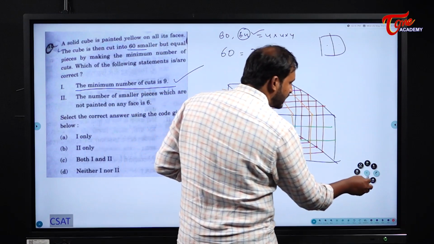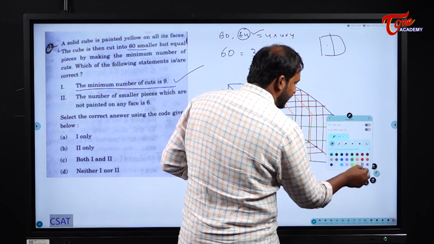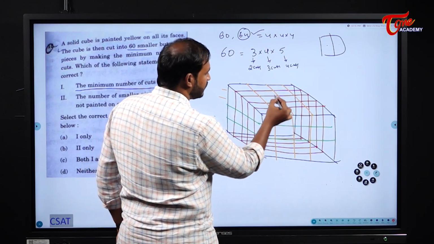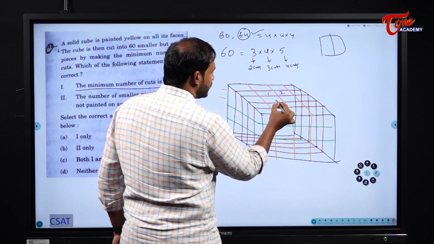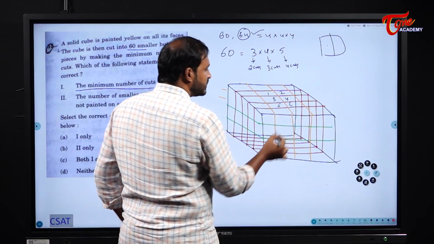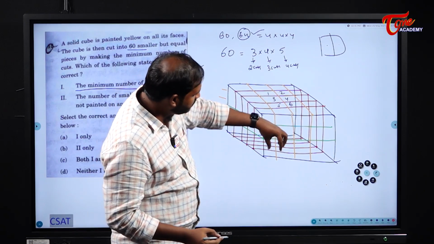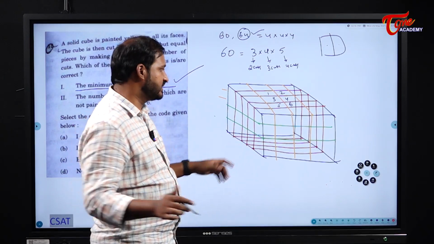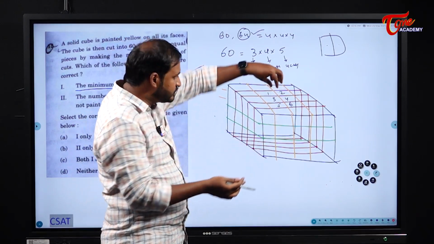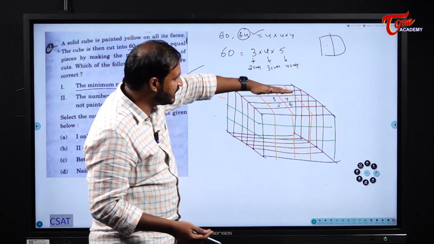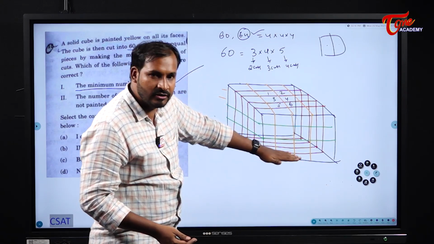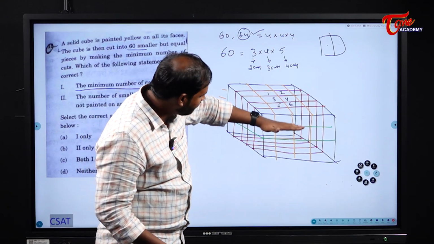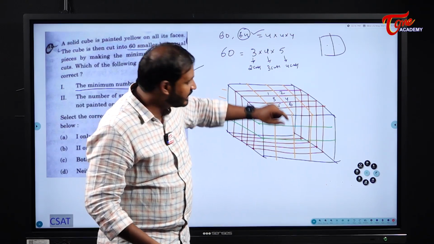So which one will not get paint at all? Tell me, students. The cubes which are present in the middle. What are the cubes? See here from the top. 1, 2, 3, 4, 5 and 6. So the cubes which are present below this 6 cubes, they will not get painted on any face. On these cubes they will get, but the cubes which are present below this one. Why? Because 3 layers, right? First layer, middle layer and lower layer. Upper layer it will get paint, lower layer it will get paint. So the middle layer will not get paint, right? And that too the middle one.